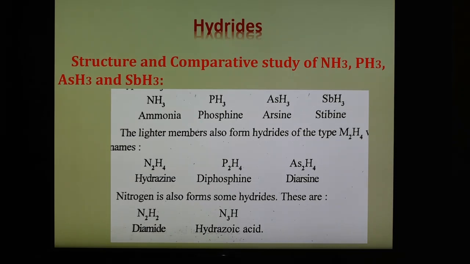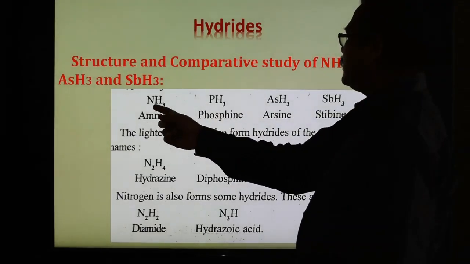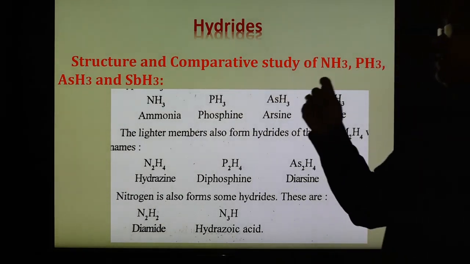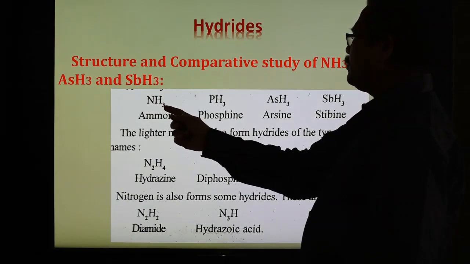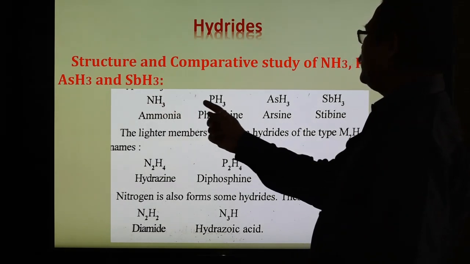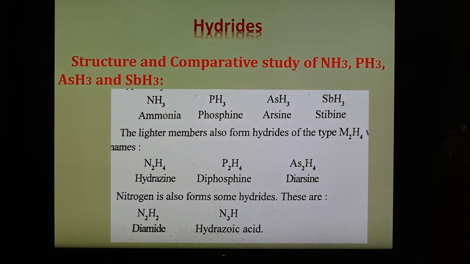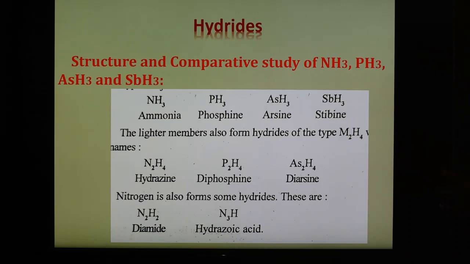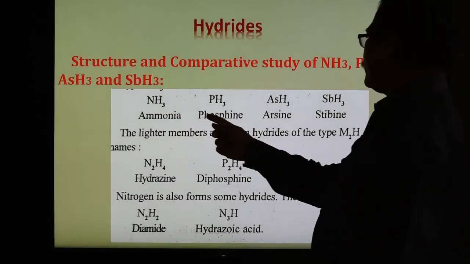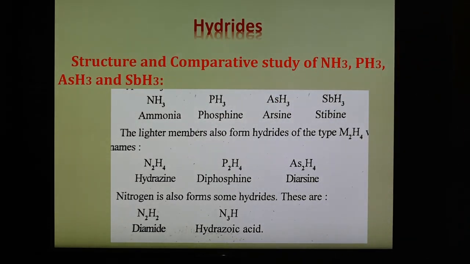These hydrides are covalent in nature. M is the element and MH3 means three hydrogens are there: NH3, PH3, AsH3 and SbH3. These are ammonia, phosphine, arsine and stibine.